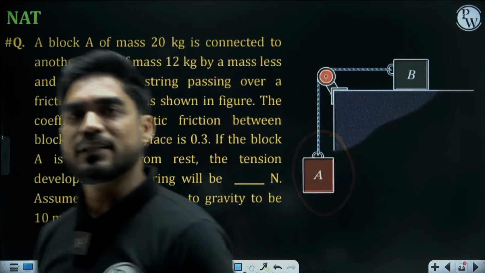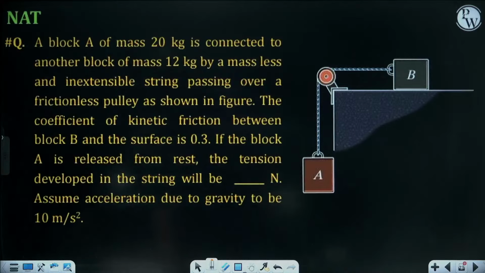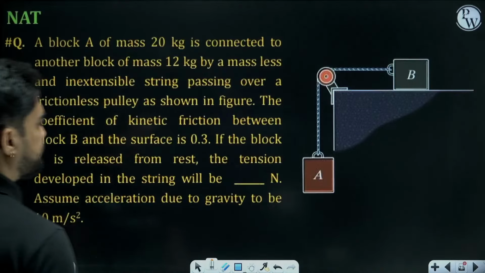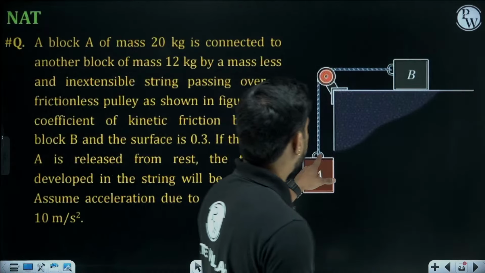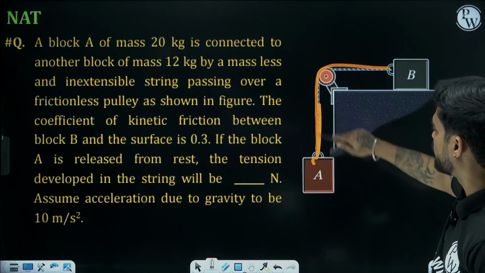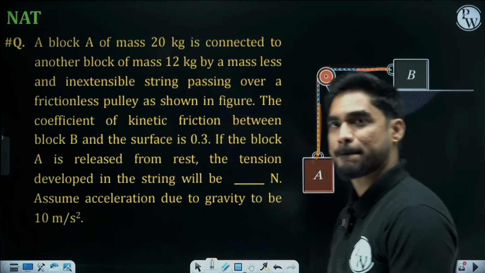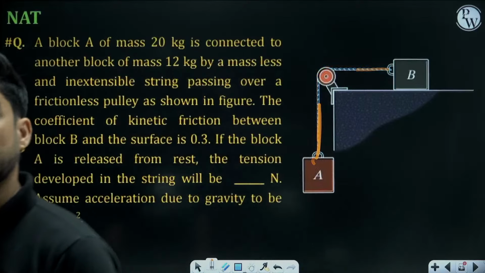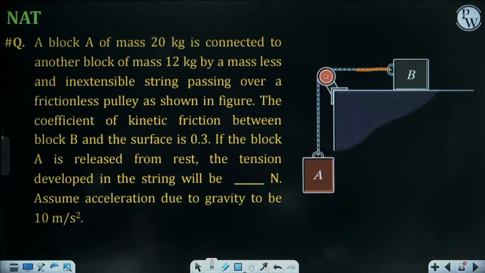You need to find the tension developed in the string. A and B are connected by the string passing over a frictionless pulley, meaning tension on both sides is the same. If it is released from rest, what will be the tension?